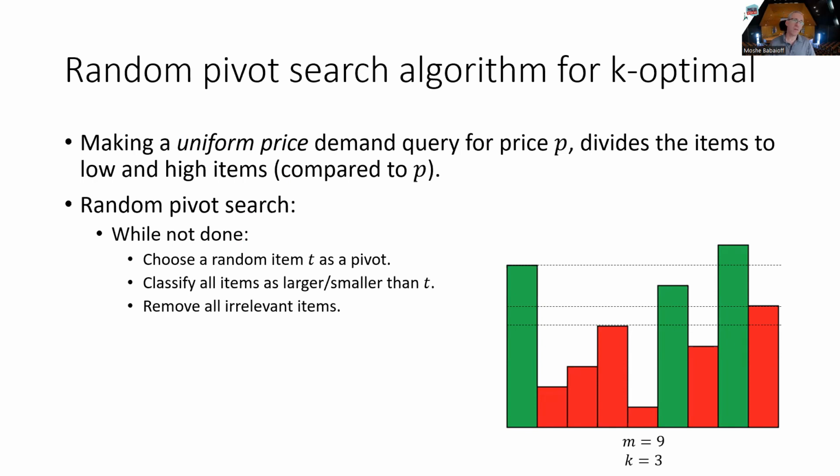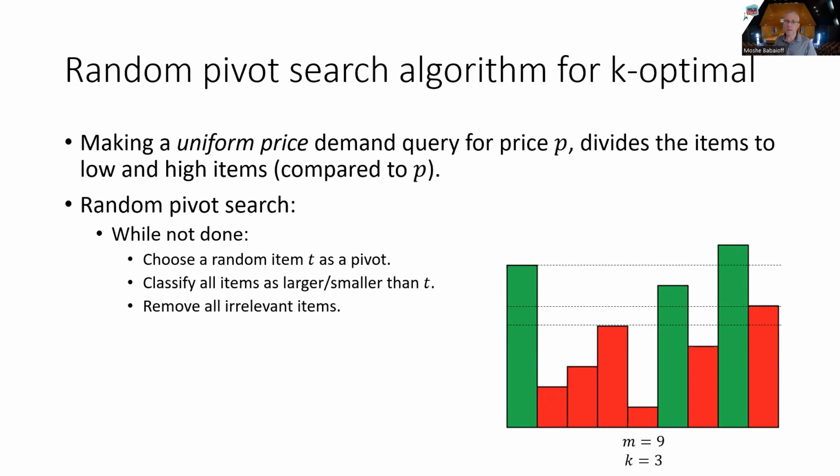Note that since the items are additive, we just need to find a cutoff such that we'll have k items above that cutoff, and we can do that by essentially binary search using a pivot algorithm. So we pick some element at random. Here we pick the fourth element from the left, and then we sort the items, the ones that are higher, and the demand query will return all the items that are higher.